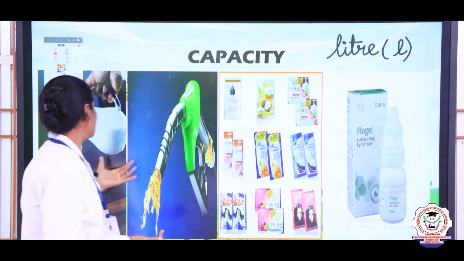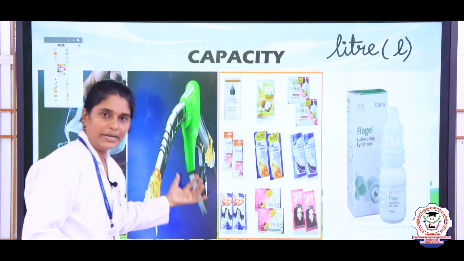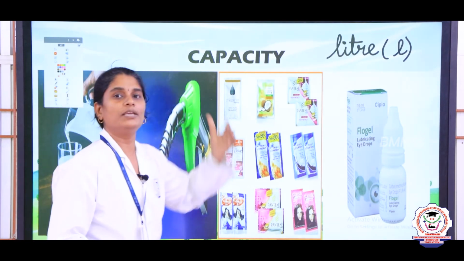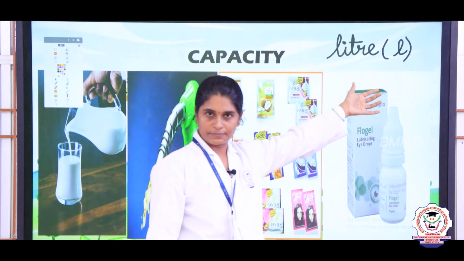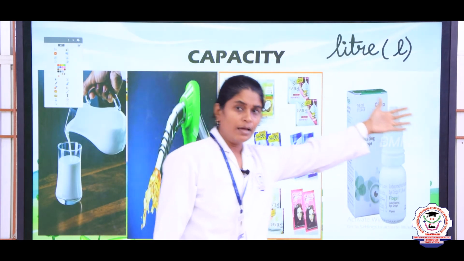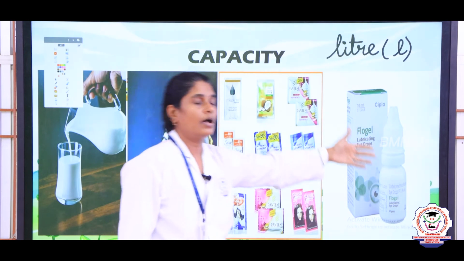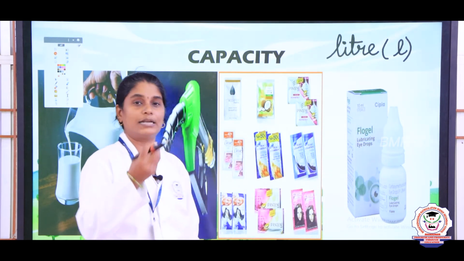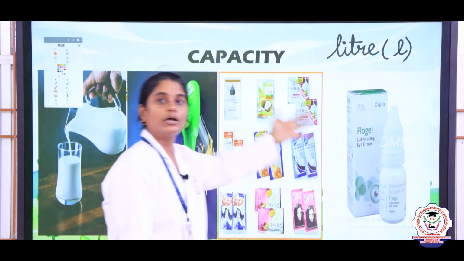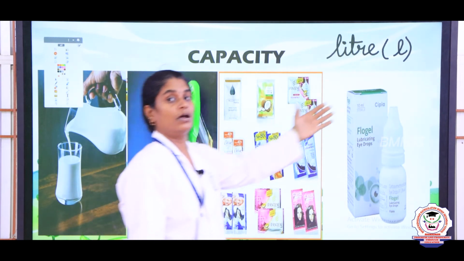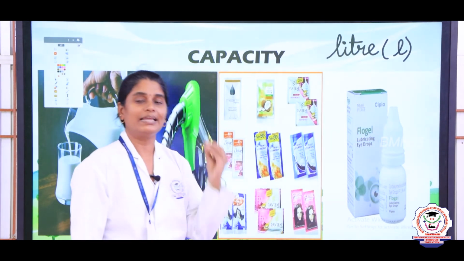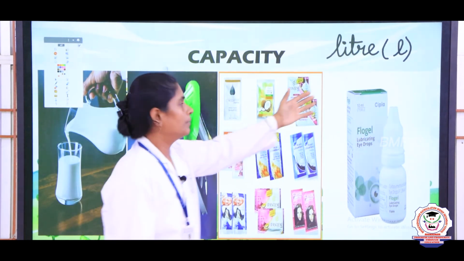So, here we can see milk and petrol are usually measured in terms of liters, which is denoted as L, but whereas if you take any tonics, that is syrup or eye drops or shampoo, these objects are measured in terms of milliliters.